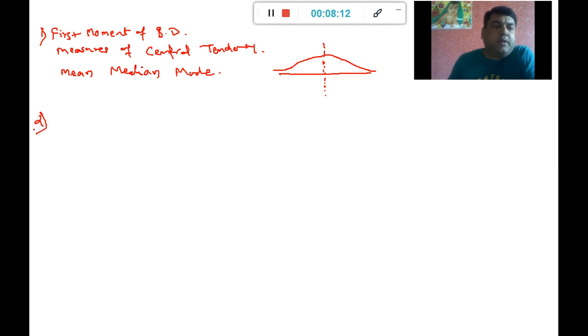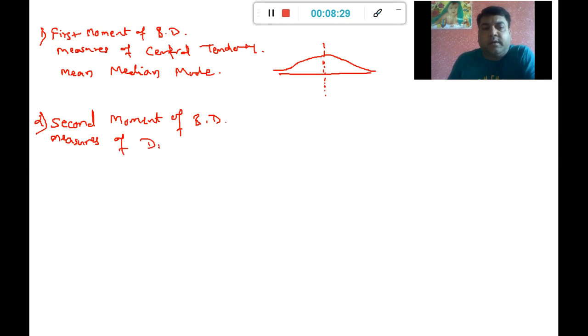In the second moment of business decision, which is also called measures of dispersion, again there were three measures.